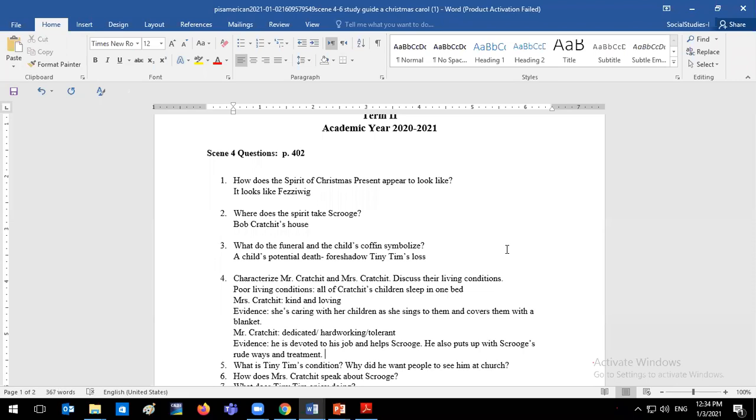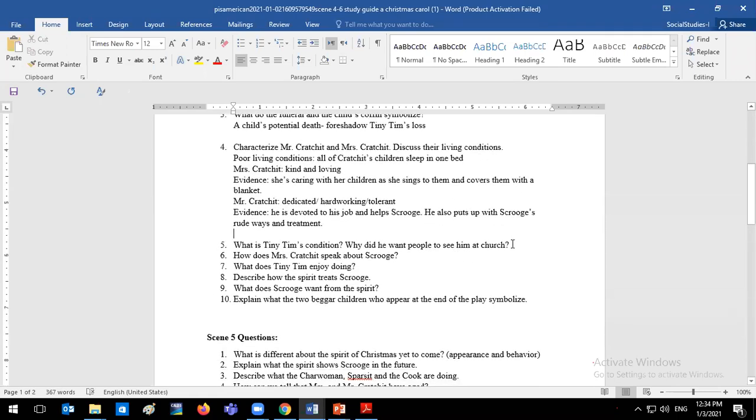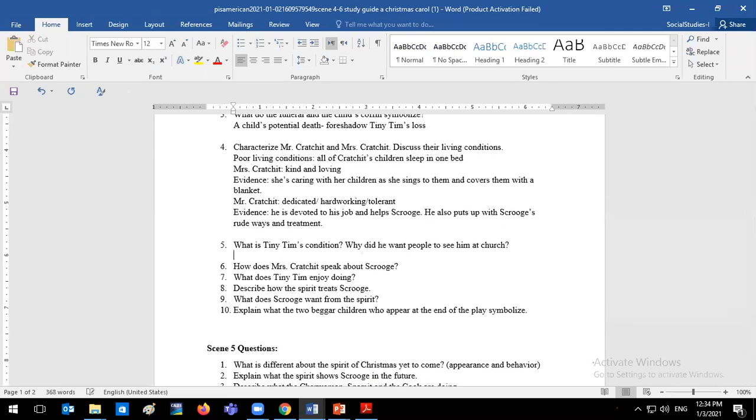We see that he doesn't rebel. Mr. Cratchit doesn't say, you know what, I'm not coming. No, he doesn't fight back. So we know that he's very peaceful. He's a peaceful man who doesn't argue. All right.